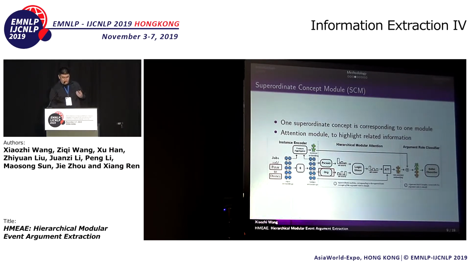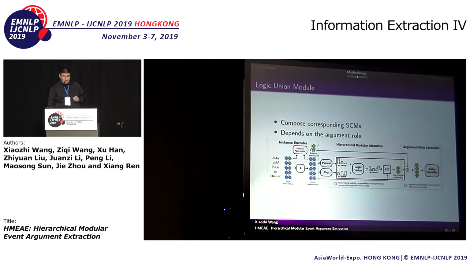So the superordinate concept modules give the attention scores for the hidden embeddings. And then we use the unit module to compose, to combine the attention scores produced by the superordinate modules into a unified attention score, and apply the attention on the hidden embeddings of the text, and then get the role-oriented embedding, which only has the subordinate concepts for the specific argument role. This means that for the seller, we only highlight the information about the person and organization in the role-oriented embedding.